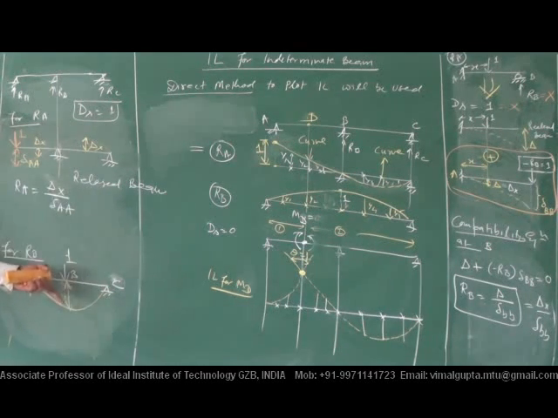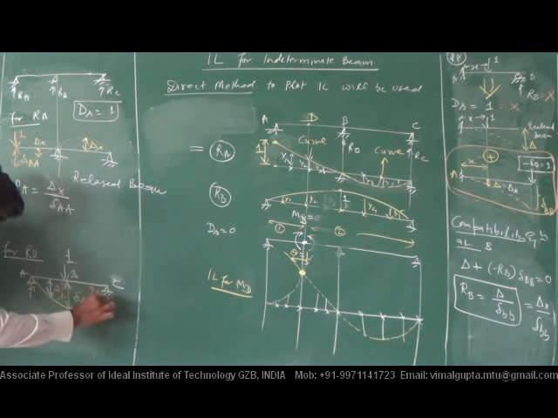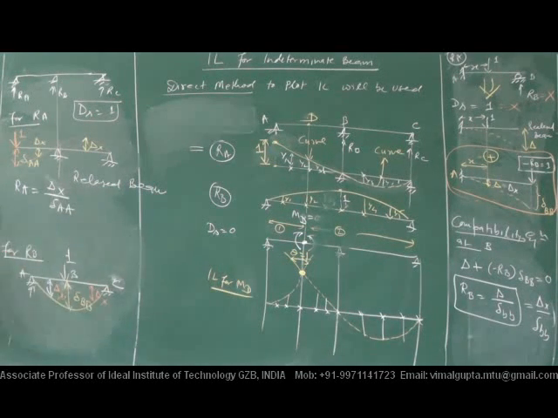So this value will be del BB, and at any point it will be delta x. Now what will be the ordinate? I can represent that ordinate as del x by del BB. Got it everybody?